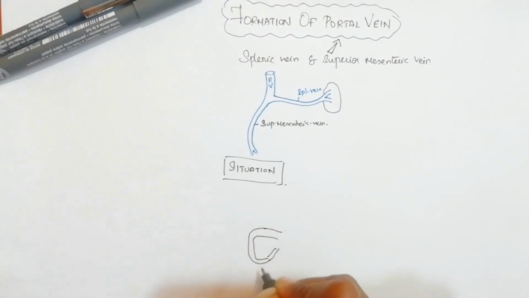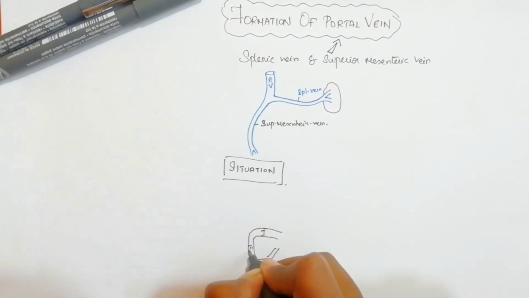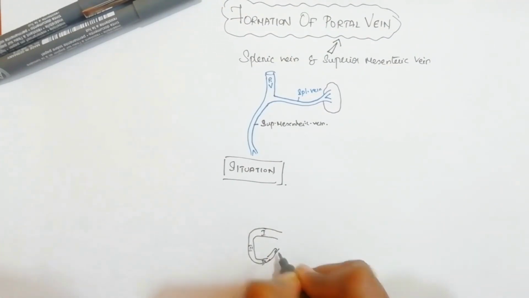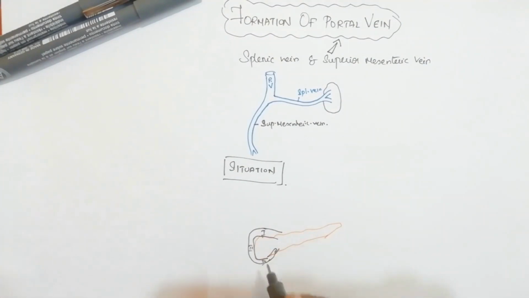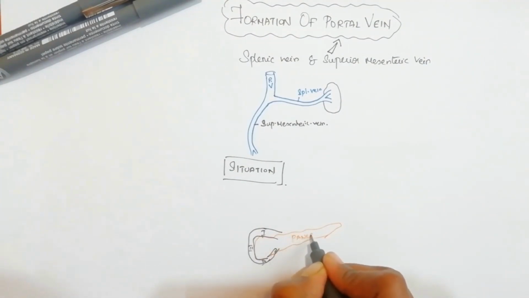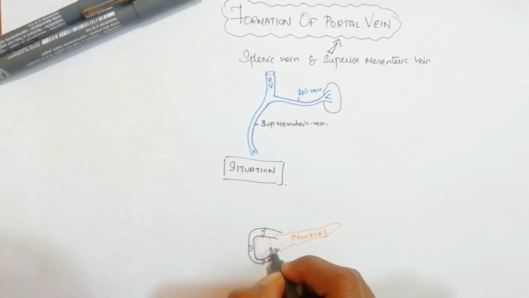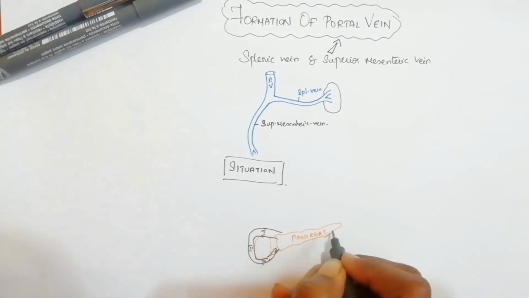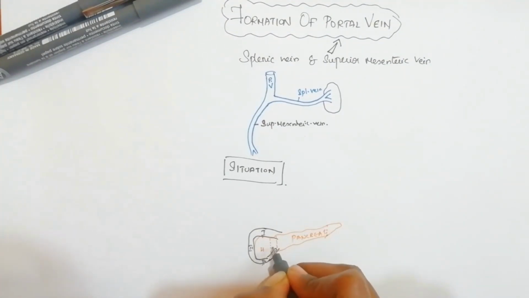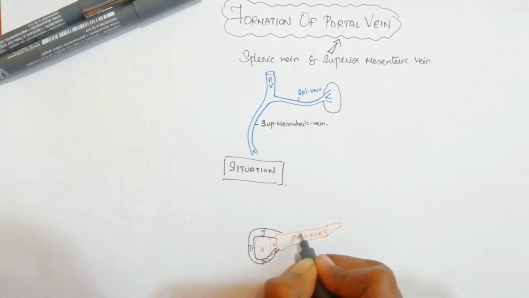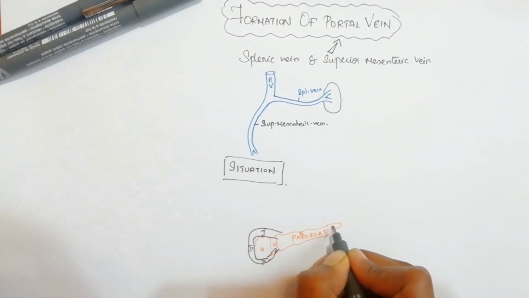So we have got the duodenum, again the first part, second part, third and fourth part will be seen. In the concavity of this duodenum we have got the pancreas present. So we have got the pancreas region present over here. So this is pancreas. In the pancreas again we have got head, neck, body and tail region. So this is head, this is neck, this whole thing is body and this is the tail region.